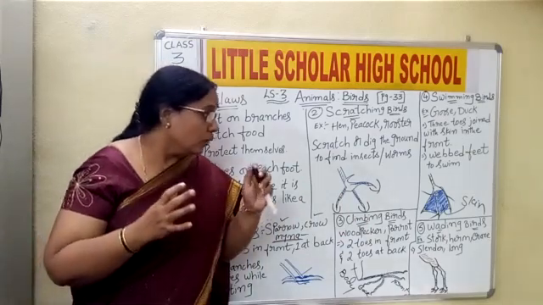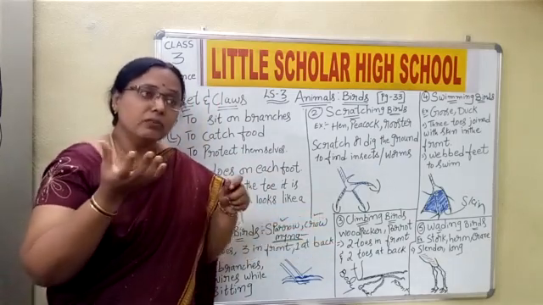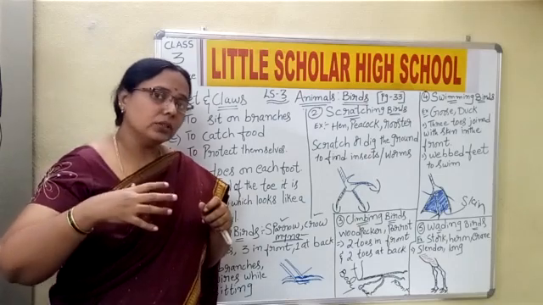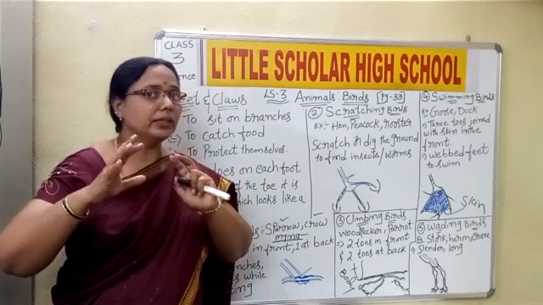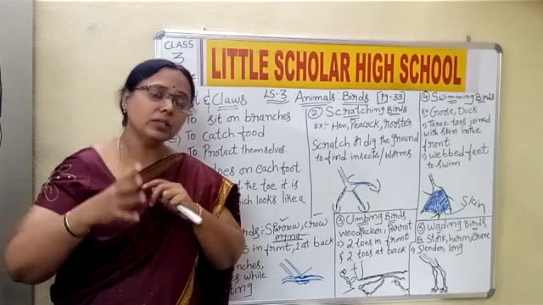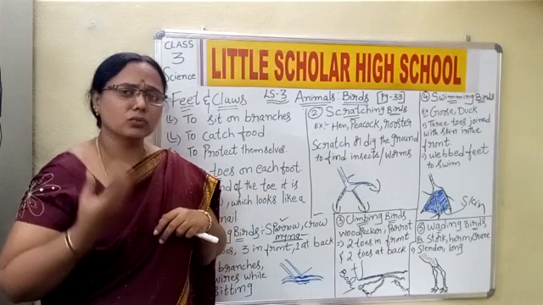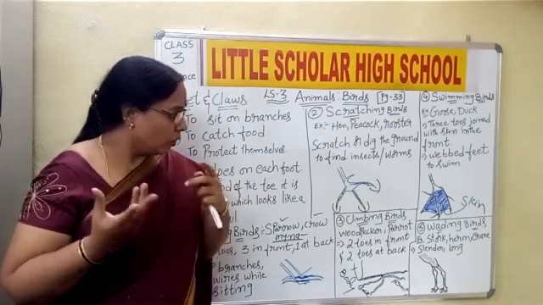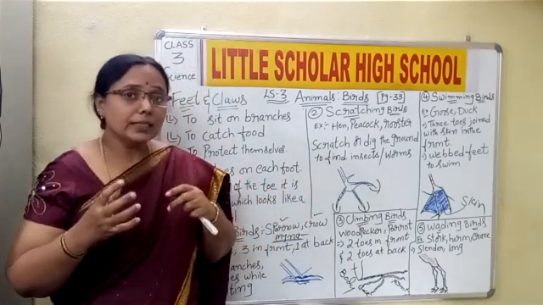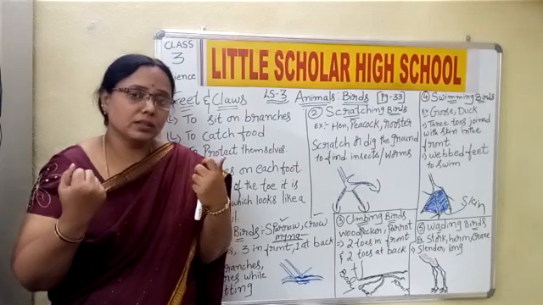Now wading birds have this kind of feet because these are also birds which live around the water, of course. The cranes and others have the ability to move to the trees, but for finding food, they have to come to the water. From the water only they are getting food like insects, worms or fish. So these legs or feet are designed so that they can withstand the moving water. They can withstand means to stand.